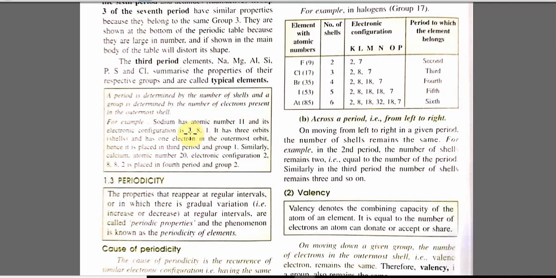So we can see 1, 2 and 3. So it has 3 orbits, so it will go to period 3. And we can see one electron in the outermost shell, so it will go in group 1. So the position will be group 1 and period 3. Similarly, calcium, atomic number 20, has a configuration of 2 8 8 2. So we can see it will go to group 2, period 4.